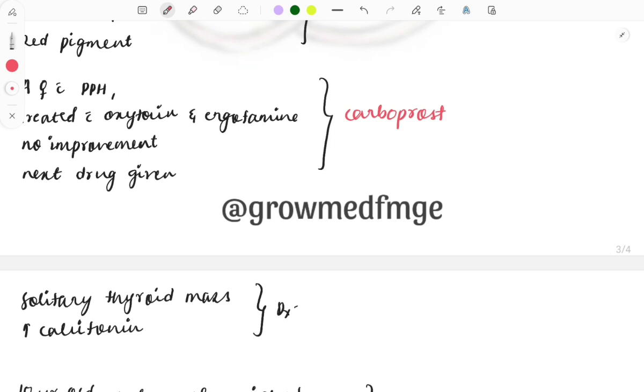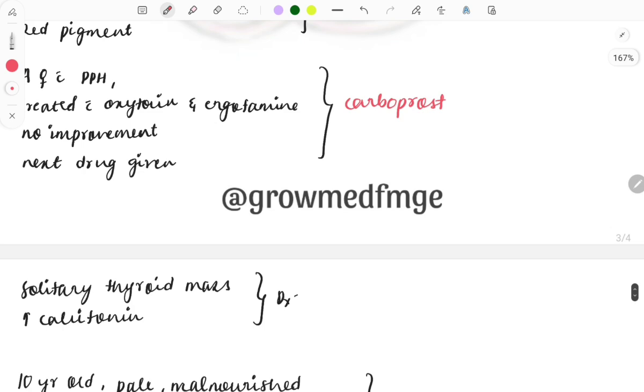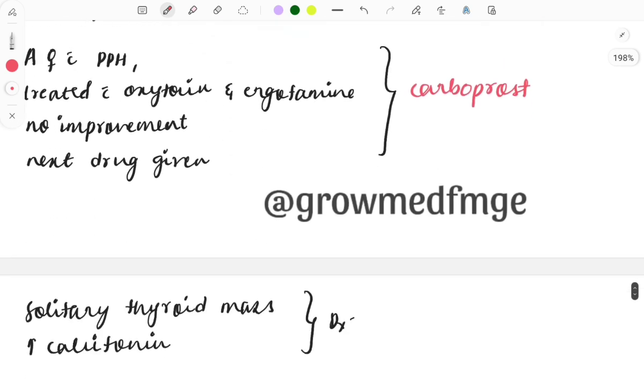Okay, so there's a protocol which we will be following in case of a PPH. So first of all, we will be giving the oxytocin, then along with that, after that ergotamine, then after that prostaglandins. If still improvement is not seen, then we will be ligating the arteries. Then if still not done, then we will be doing the hysterectomy. So hysterectomy is the last step for the management of this PPH. If it is very severe and the bleeding is not controlled, in that case we will be doing this one. Okay, so have a look at the protocol also.